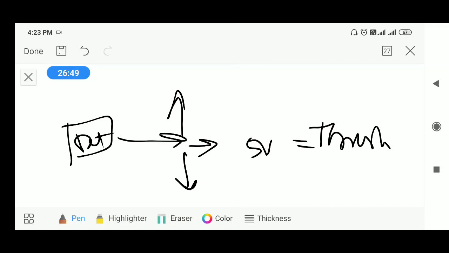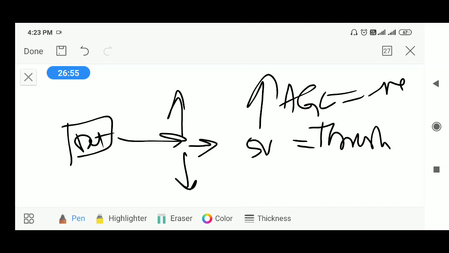If it is above the threshold voltage, negative feedback should be given, because it is already crossing the threshold voltage, which will produce an unwanted high volume sound. That is why it should be decreased.